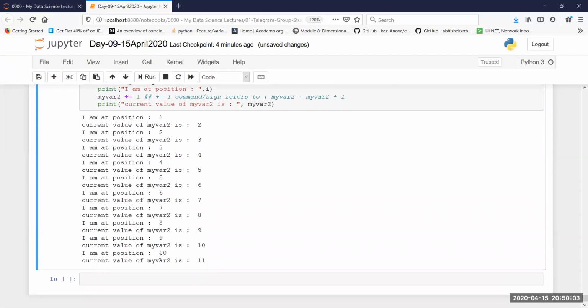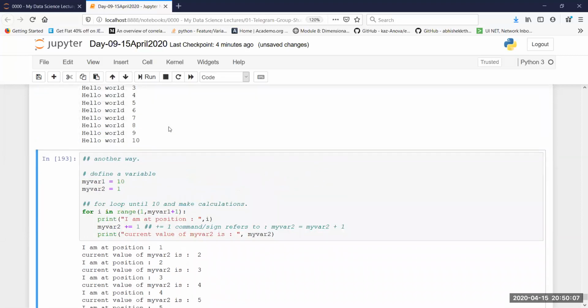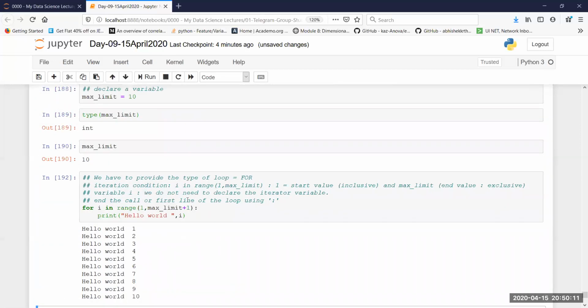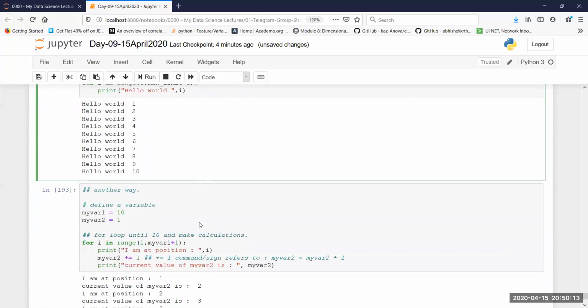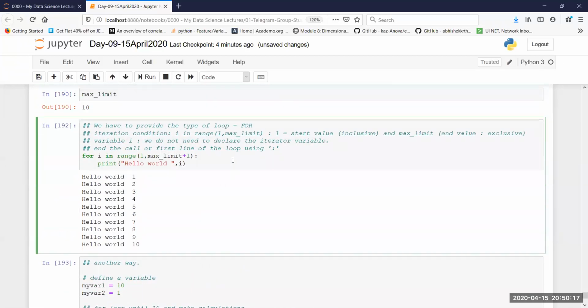In this way, it has continued until 10. So this is a very, very common way of doing it, a loop. Okay, so these are the ways that we do things. These are very, very simple examples of for loops.